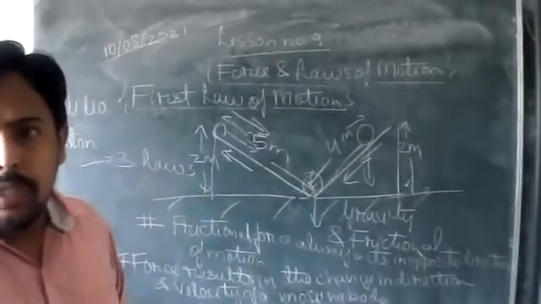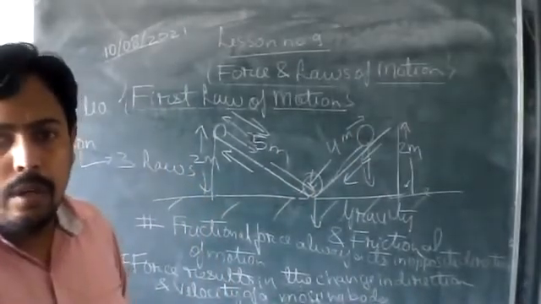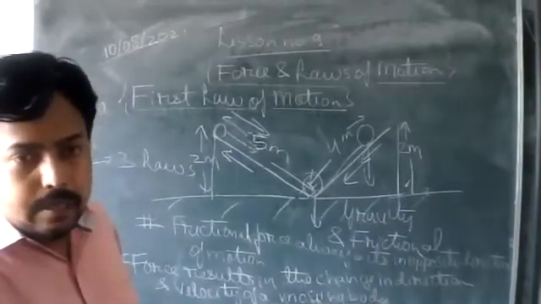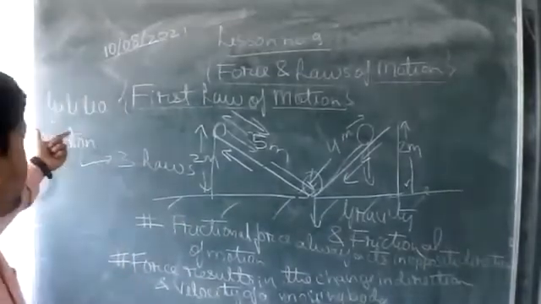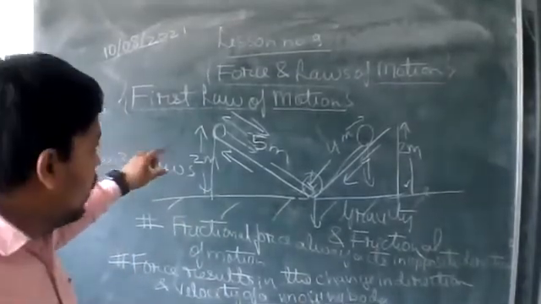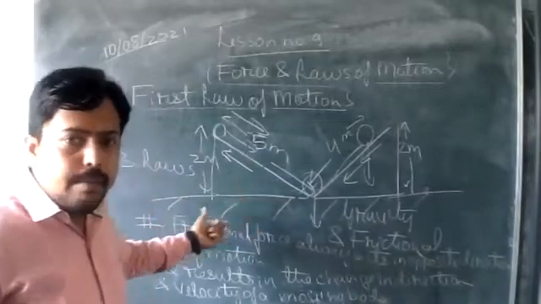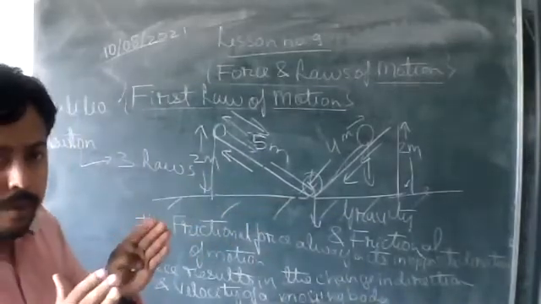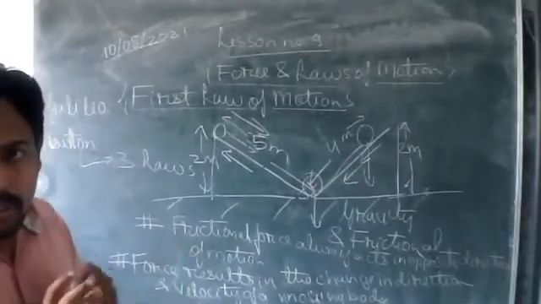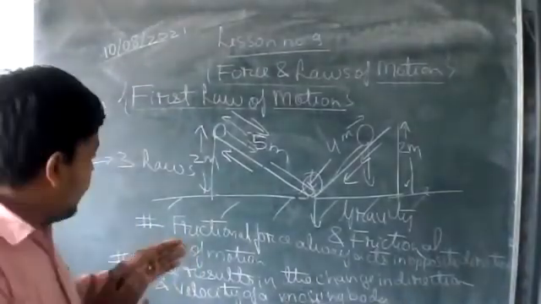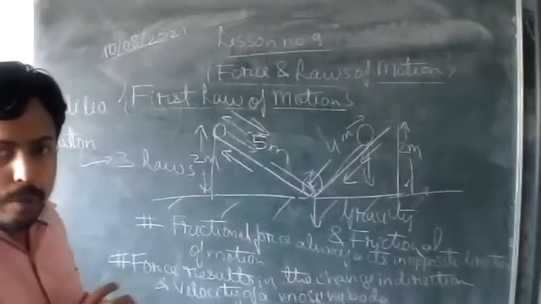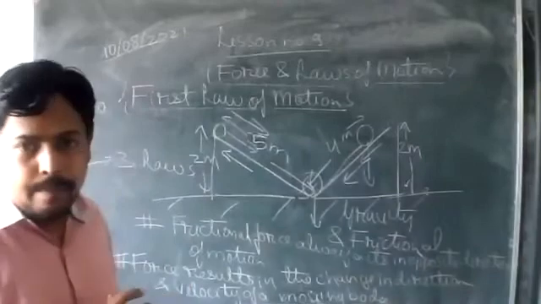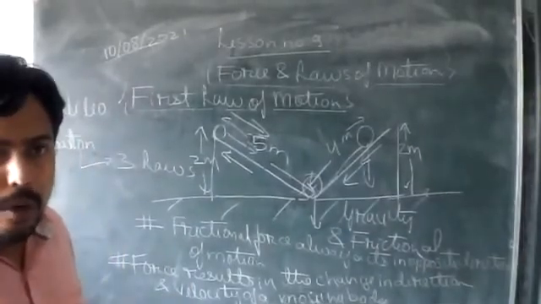Okay, so this was all about the experiment which was clarified by Newton after Galileo's experiment. According to Galileo, he mentioned motion without the application of any force. But Newton gave some description about forces also. And he told that there are always some forces which will be responsible behind the motion of such type of thing. Okay, now is there any doubt?